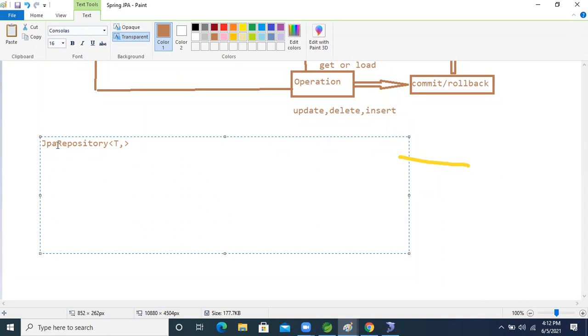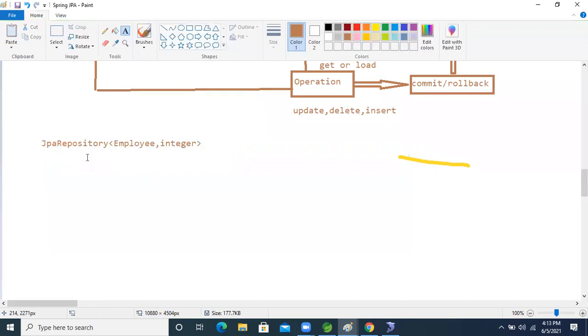Fine, right? It will take two arguments. One argument, and another one is the ID. The first one is the Employee class we are going to perform on, right? The Employee object, and the second one is the Employee ID, an integer. Just we will write these annotations, and just use this interface, and then we can perform all operations.